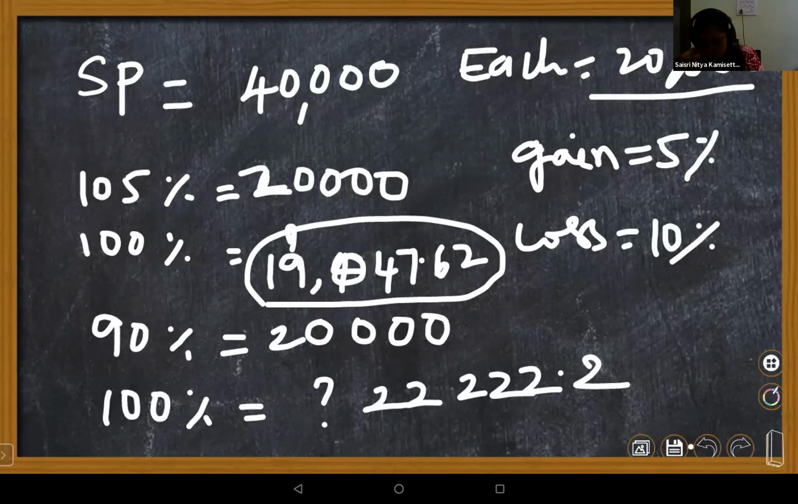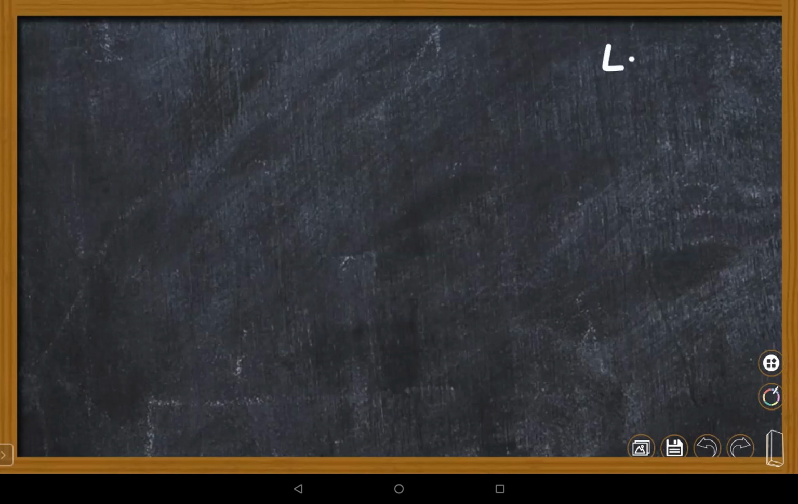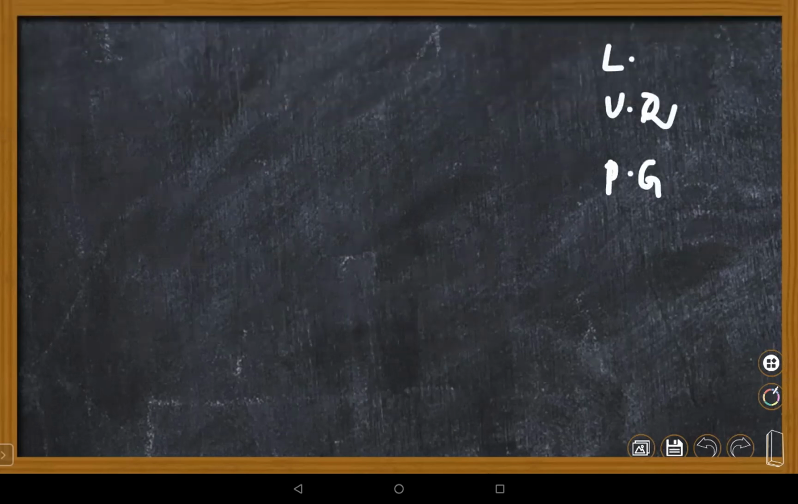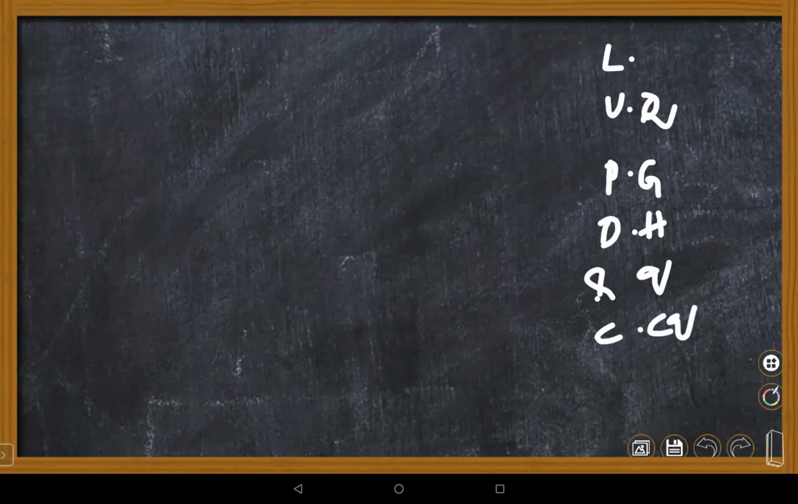Ma'am, I have overall... Ma'am, I'm Nitya and I have 7 chapters, ma'am. What are the chapters, Nitya? Linear equations in one variable. Okay. Understanding quadrilaterals. Okay. Practical geometry. Data handling. Squares and square roots. Okay. Cubes and cube roots. Right. Comparing quantities. Okay, I think we completed most of these in tuition also. Only practical geometry is not completed.